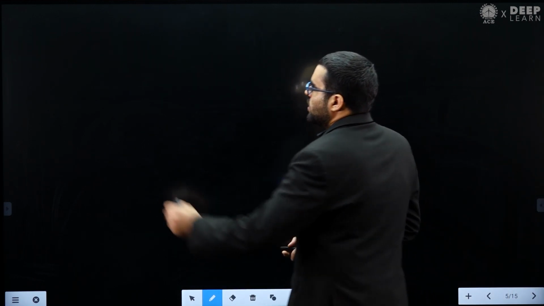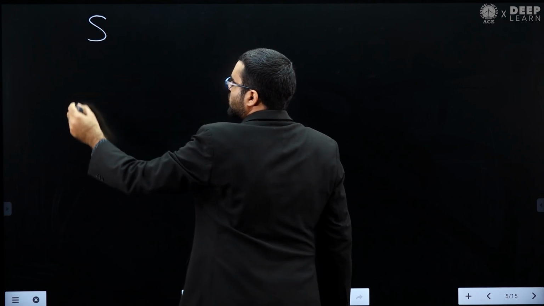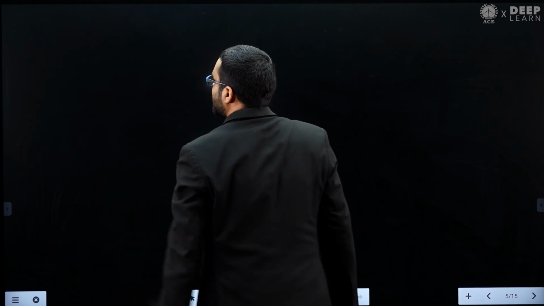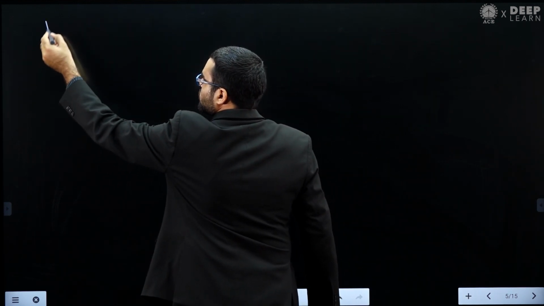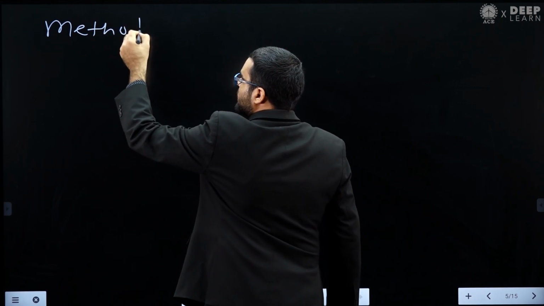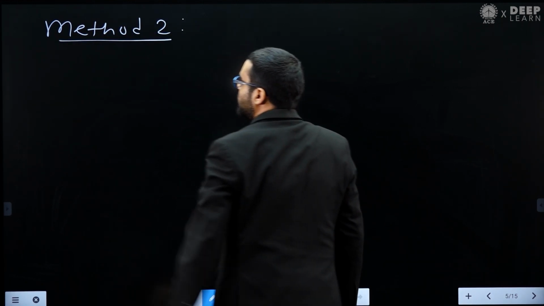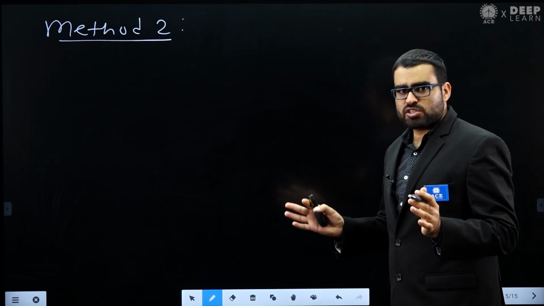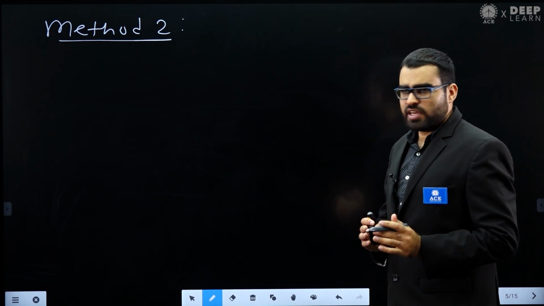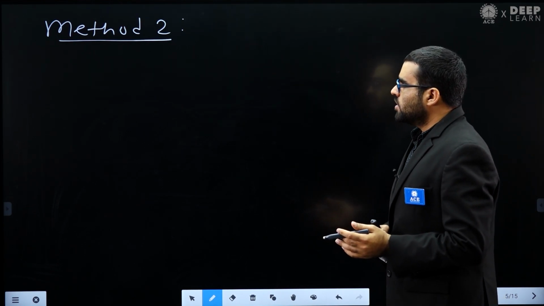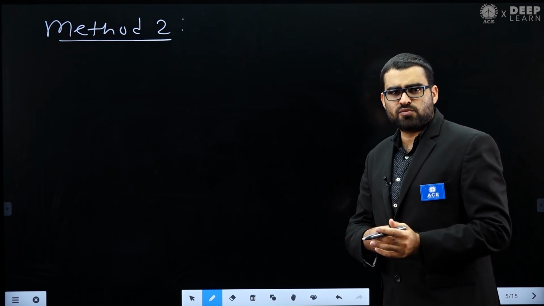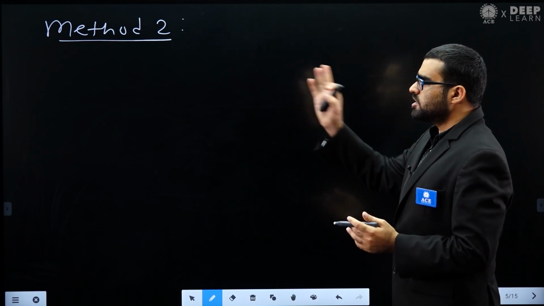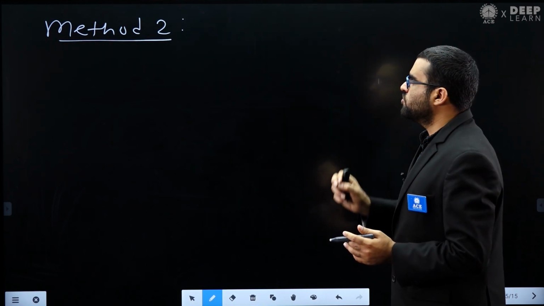What is method 2? You have a set S. Method 2 is a very short method and a very nice method. I just wanted to tell you both the methods, method 1 and method 2. There are 2 ways to solve this question. We have already seen one way, and now we will see another way. The first method was quite time consuming, but this method is very easy and very useful.